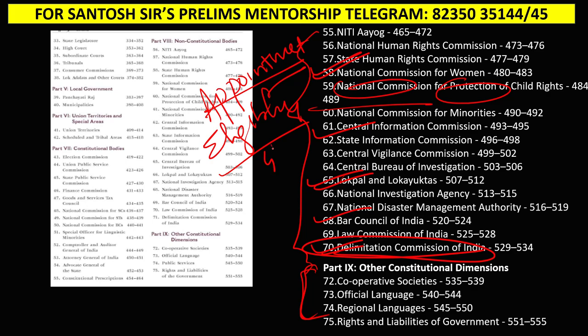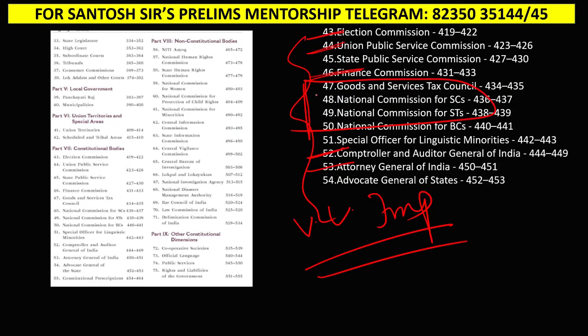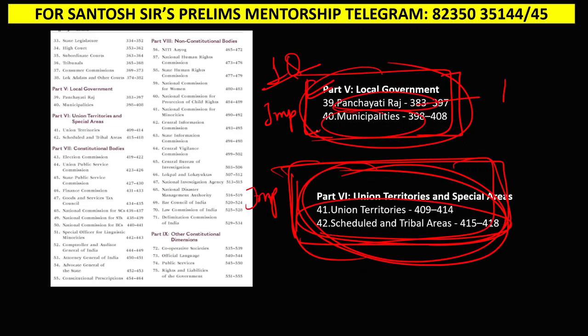So 3 to 4 bodies, but you should know the nature of all bodies. Just have a look at them. Again here: Election Commission, UPSC, Comptroller and Auditor General, so here also 4 or 5.